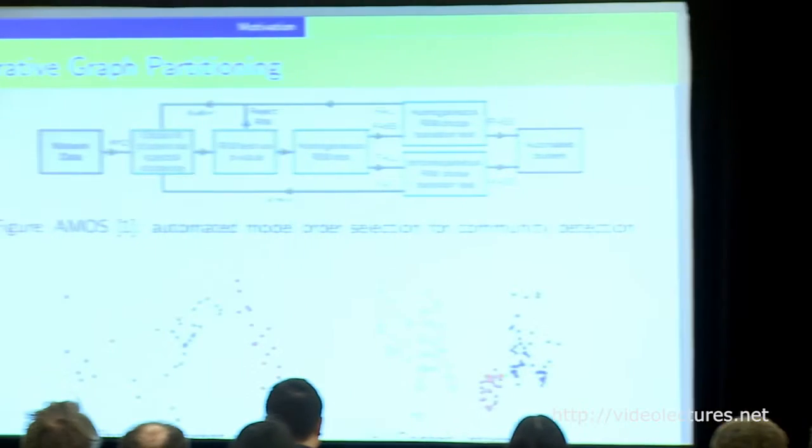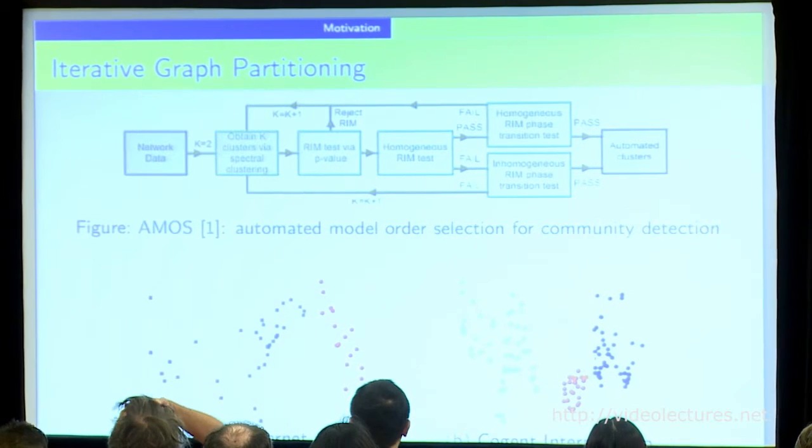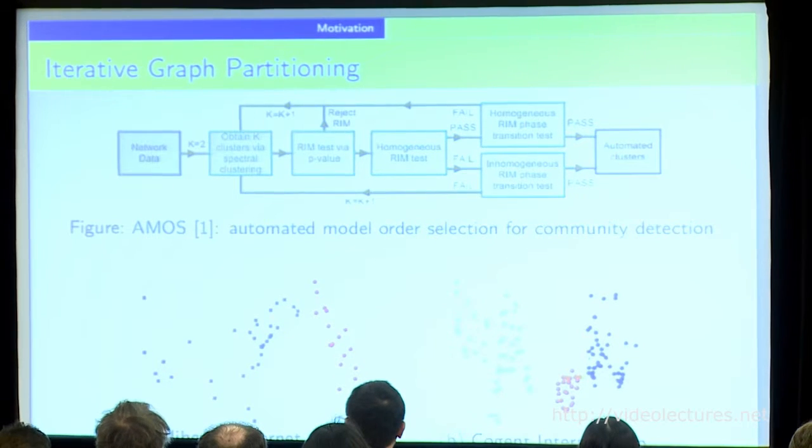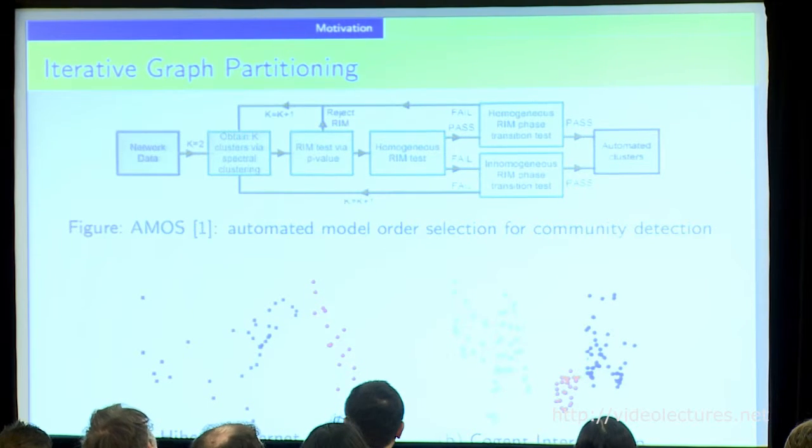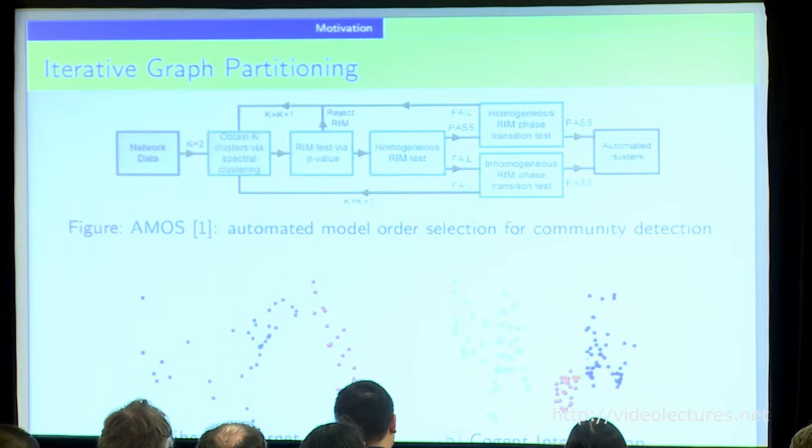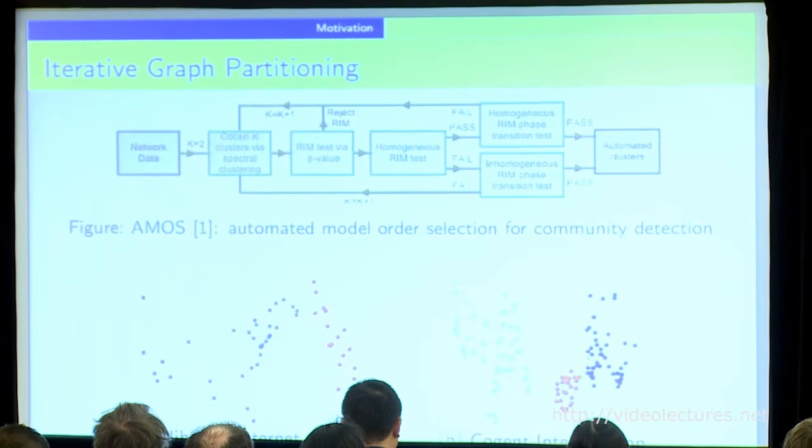The second motivation is from our recent work on automated model order selection for community detection. We have a new clustering quality function that measures how good a clustering result is, and it also provides statistical reliability analysis in terms of p-values and confidence intervals. One of the processes in our algorithm is iterative graph partitioning, starting from partitioning the graph into 2 clusters and then 3 clusters until it finds the minimal number of partitions that meets this robust or reliable clustering criterion. And you can see there are 2 examples of internet maps between North America and Europe,